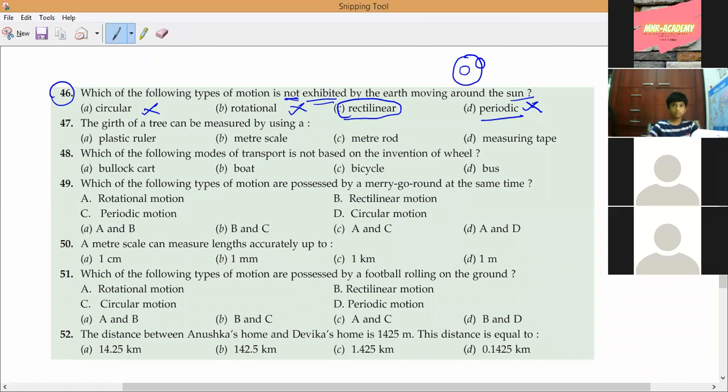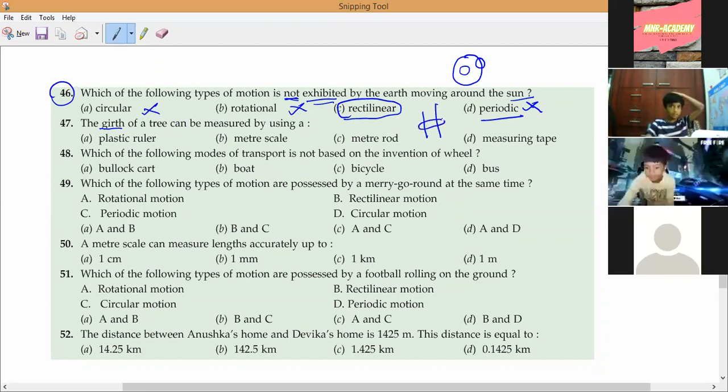Now, Naren, read the second question. The girth of a tree can be measured by using a. Girth means, like, if you go to the tailor, he will measure your waist size, your pant size, 28, 22, like that, correct? Like that, if you want to measure the size of a tree, which is round in shape, how can you measure it? The tree will be like this. This measurement is called girth.